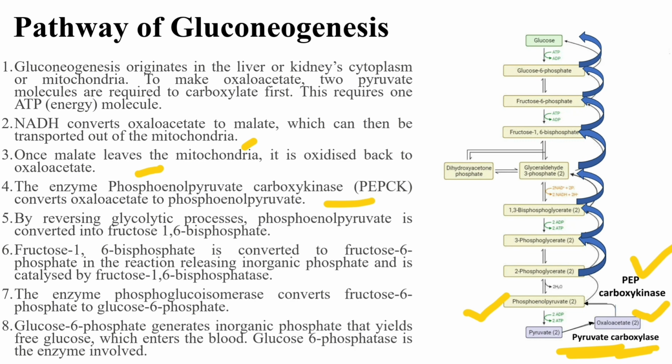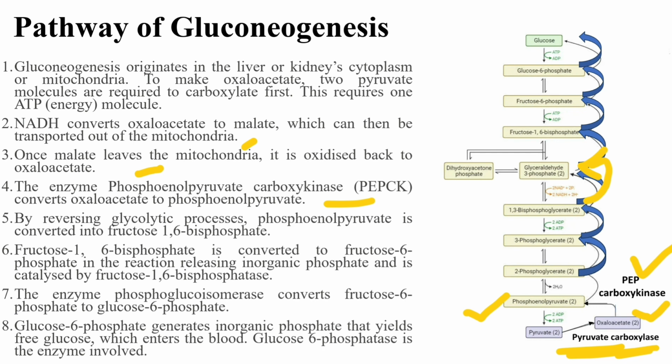By reversing the glycolytic process, phosphoenolpyruvate is converted to fructose 1,6-bisphosphate. That means the rest of the process till fructose 1,6-bisphosphate is just the reverse of glycolysis. First phosphoenolpyruvate will be converted into 2-phosphoglycerate, then 2-phosphoglycerate to 3-phosphoglycerate, 3-phosphoglycerate to 1,3-bisphosphoglycerate, then glyceraldehyde 3-phosphate will be formed.